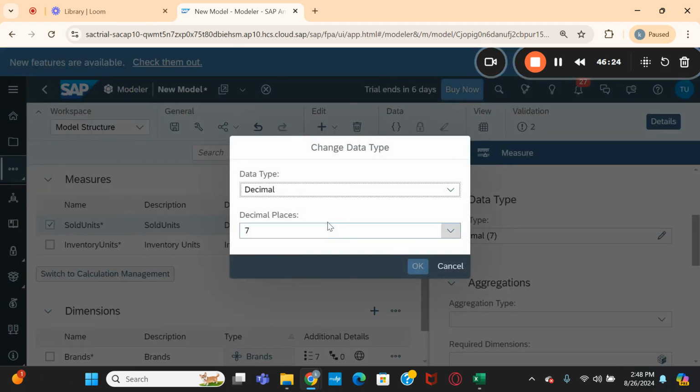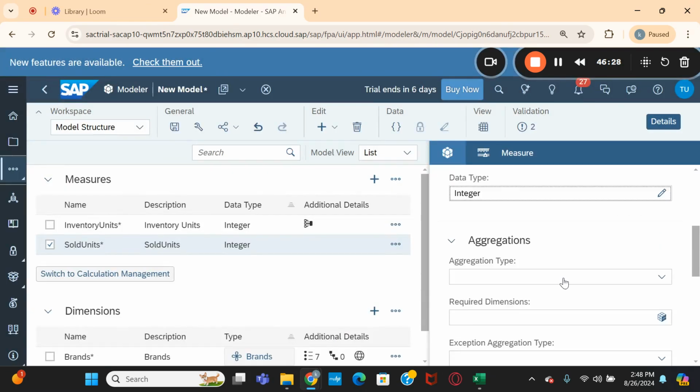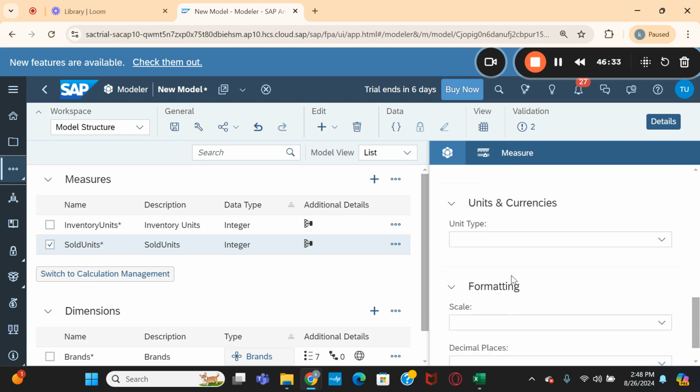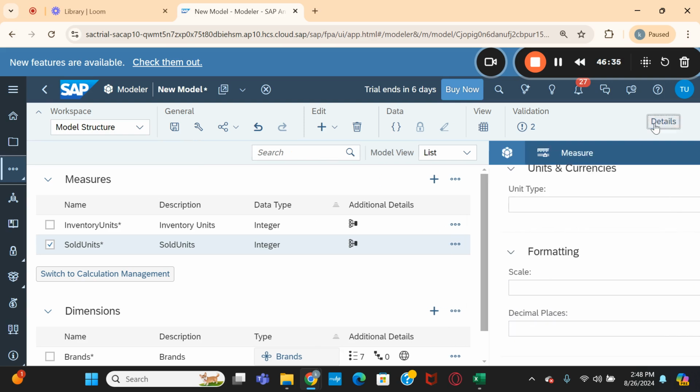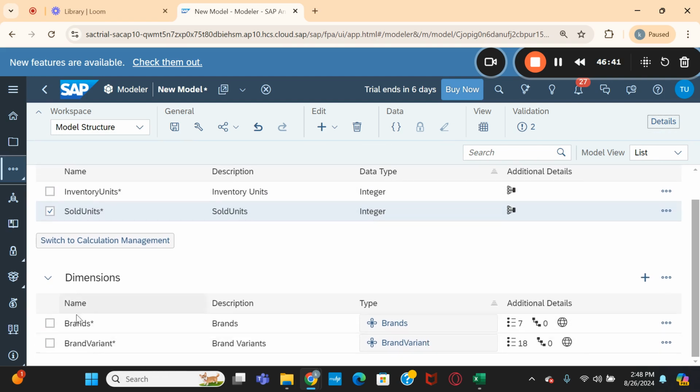This one also let us maintain as integer, and sold units should also be sum. I maintained the sum here. So two measures I have maintained, and two dimensions also I have maintained.